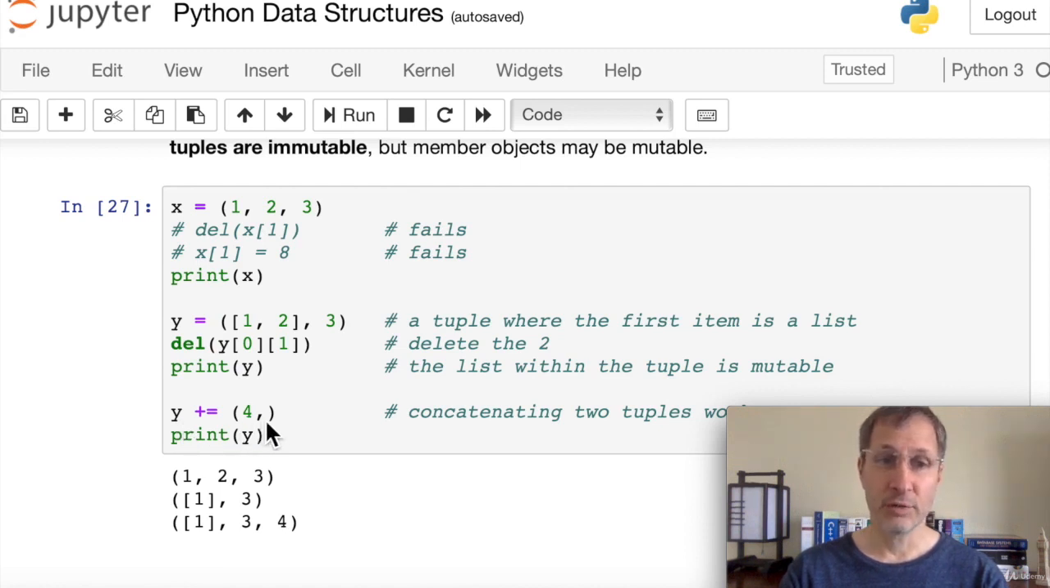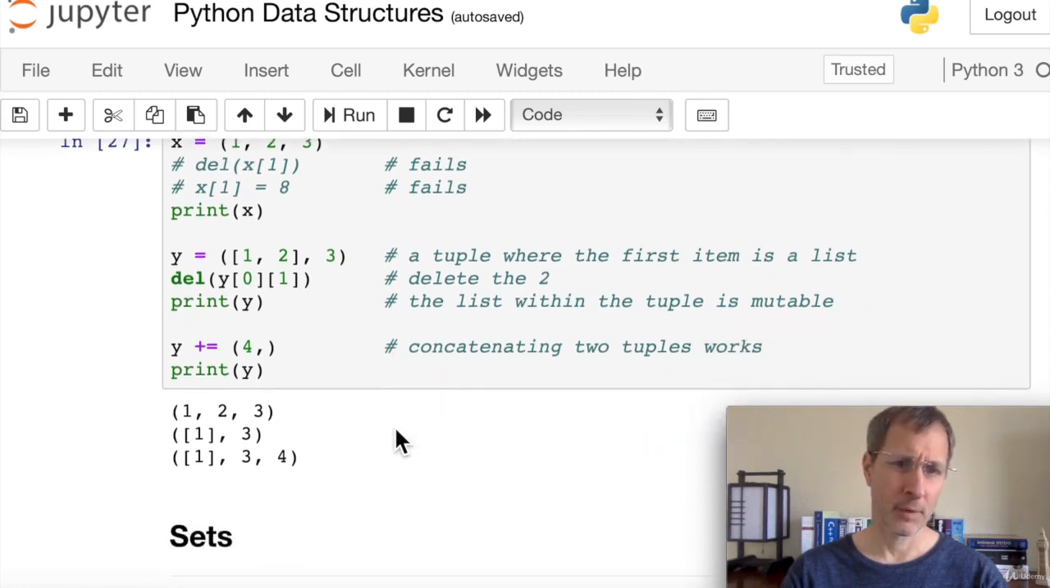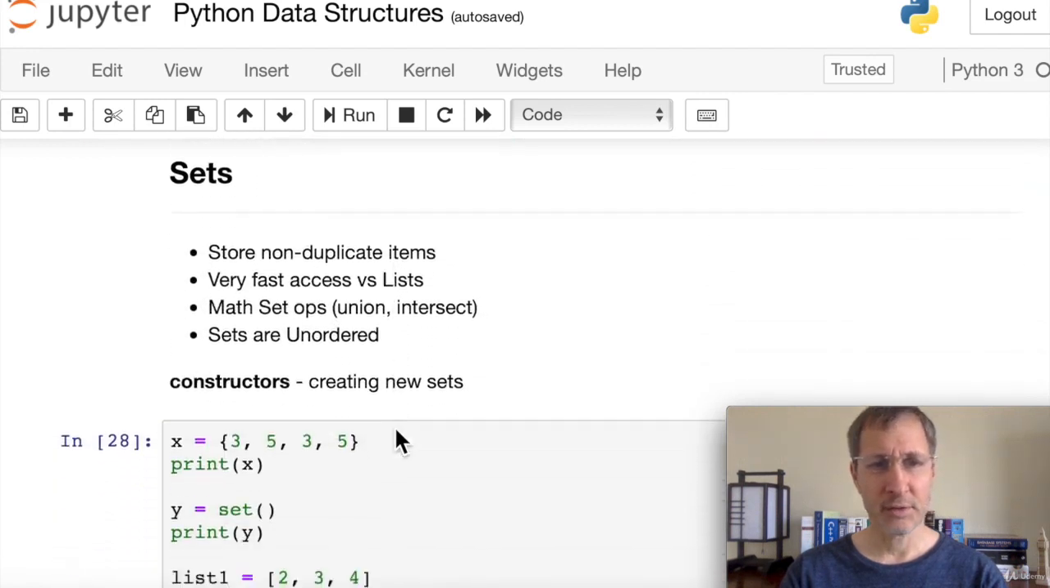However, we can use this concatenation function where we do y plus equals an additional tuple, and it will merge the 2 tuples into one. So here again, you need the comma to tell Python that this is a tuple and not just an integer. It's a 1-item tuple. So if we do y plus equals 4, we can see that the 4 is added on to our original tuple y. So concatenating will work. Now let's look at sets.